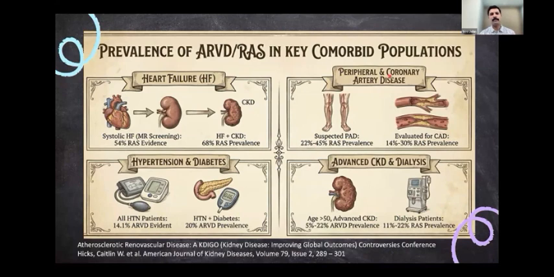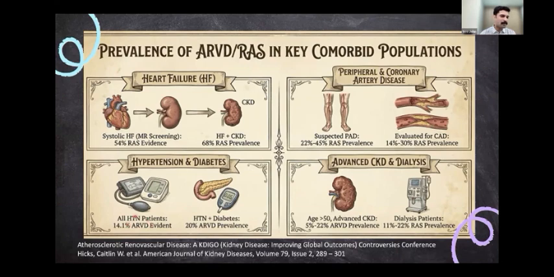Now, coming to how common atherosclerotic renal vascular disease or renal artery stenosis is. There have been studies which showed that in heart failure, the incidence of renal artery stenosis can be as high as 54%. Whereas if it is a patient with heart failure and CKD, it can be as high as 68%. When it comes to peripheral arterial disease, the renal artery stenosis prevalence can be 22 to 45%. And in coronary artery disease, 14 to 30% of patients can have renal artery stenosis. And in patients with hypertension, it can be as high as 14.1%.